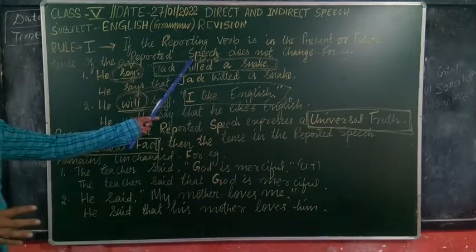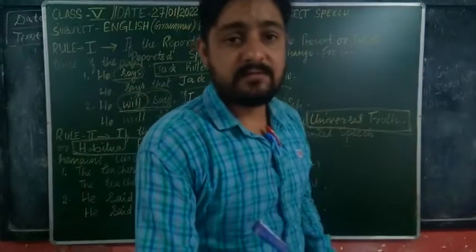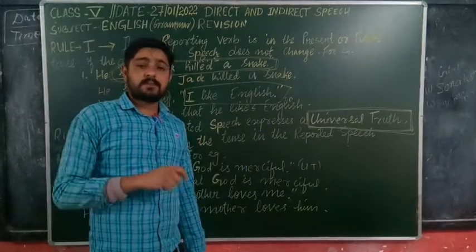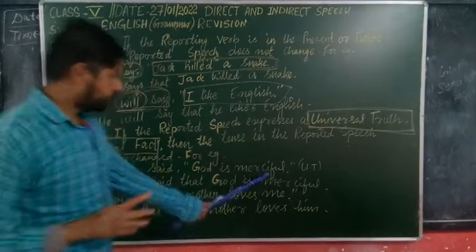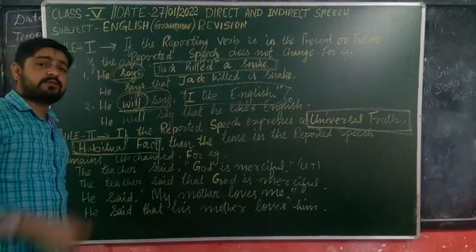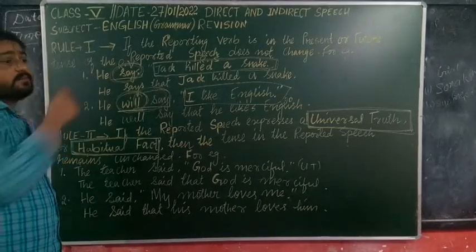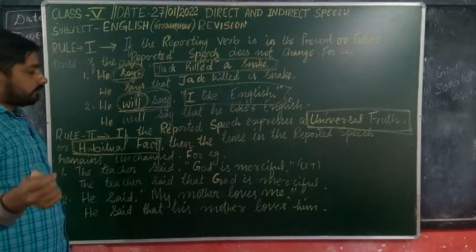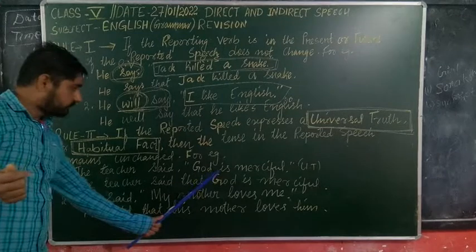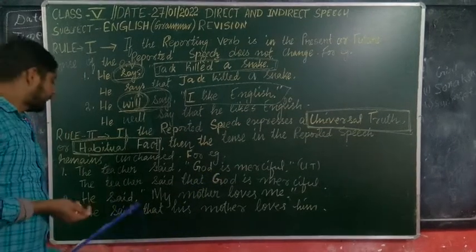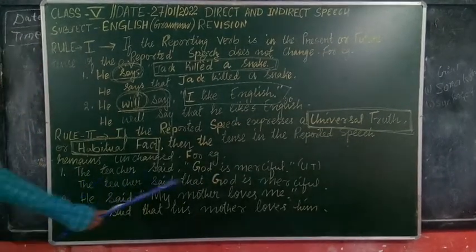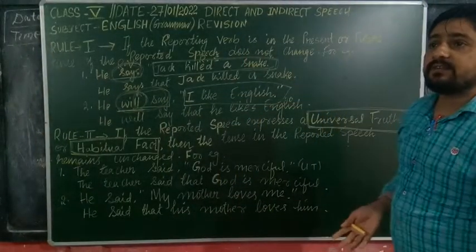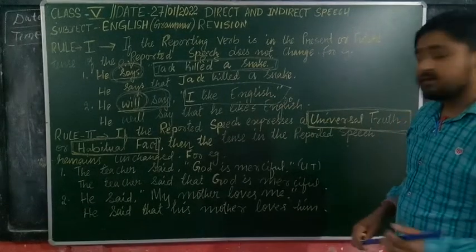Just like here, if the reporting verb is in present or future, then the tense in the reported speech does not change. Here also, if the reported speech expresses a universal truth or a habitual fact, then the reported speech in indirect speech will not change. It will remain the same. Here you see, the teacher said, God is merciful. This is a universal truth. God is merciful, we all know. Yes or no?